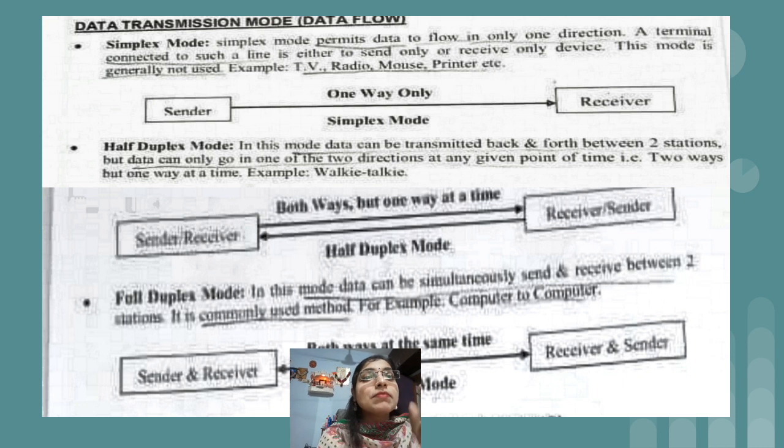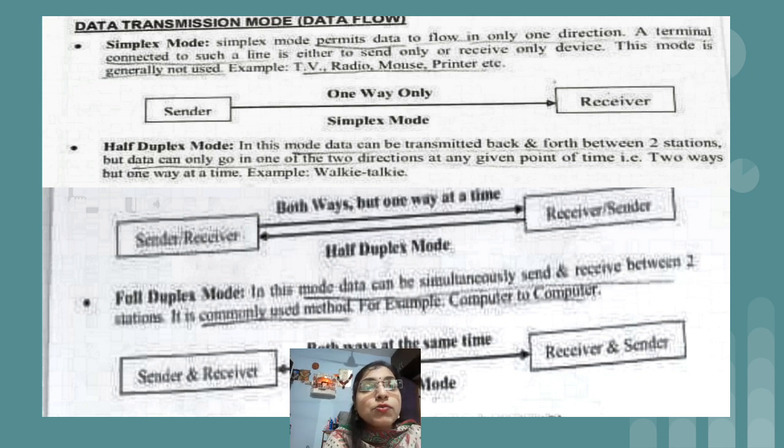So that is an example of full duplex mode: at the same time I can send data as well as receive data. And this is the common mode we use, because if I am chatting with someone, I am sending some data, and if the other person wants to send data, that person can also send me a message. So at the same time I can receive data. That is nothing but full duplex mode.